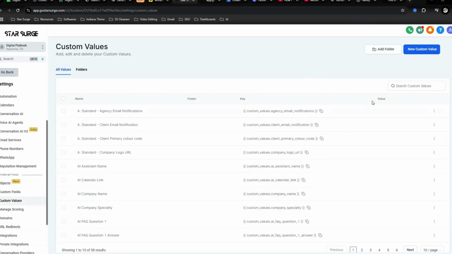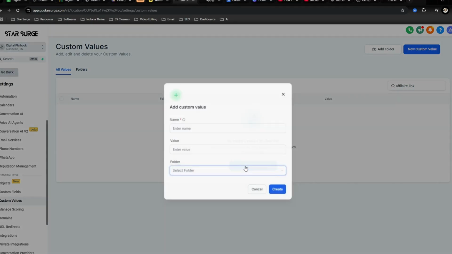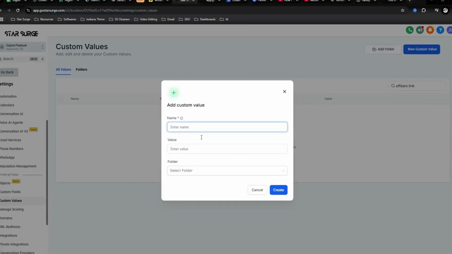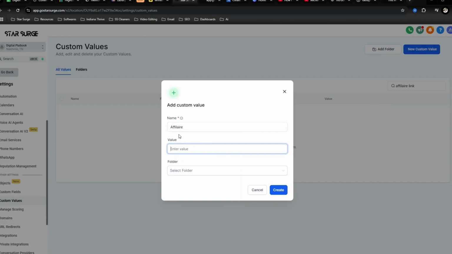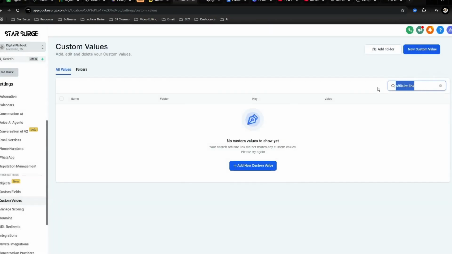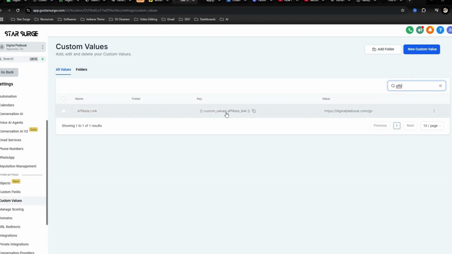You'll just need to create one for your affiliate link: add new custom value, and then, my bad, you don't need to search that right there. This is where you'll make the name affiliate link, put whatever your URL is, and then boom, hit create. I already have one, that's why I typed that out. So every time that is entered, I have that as my value.